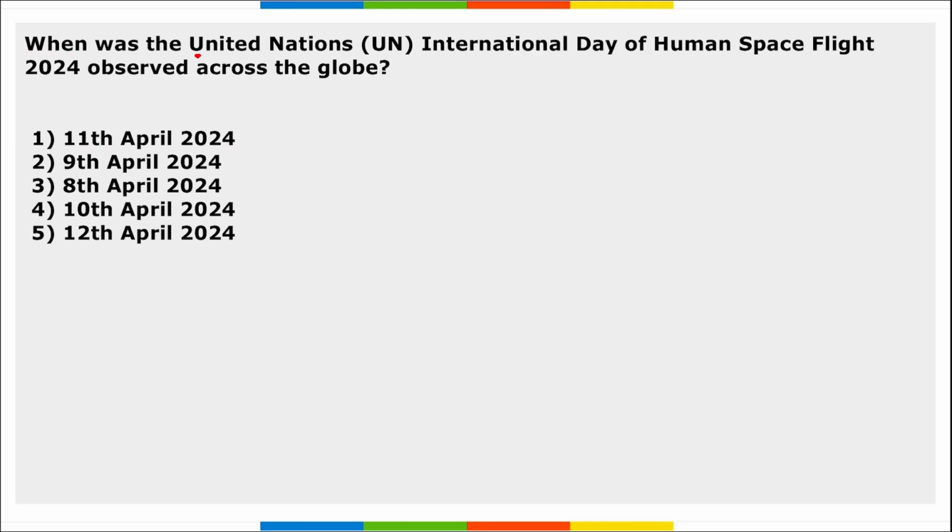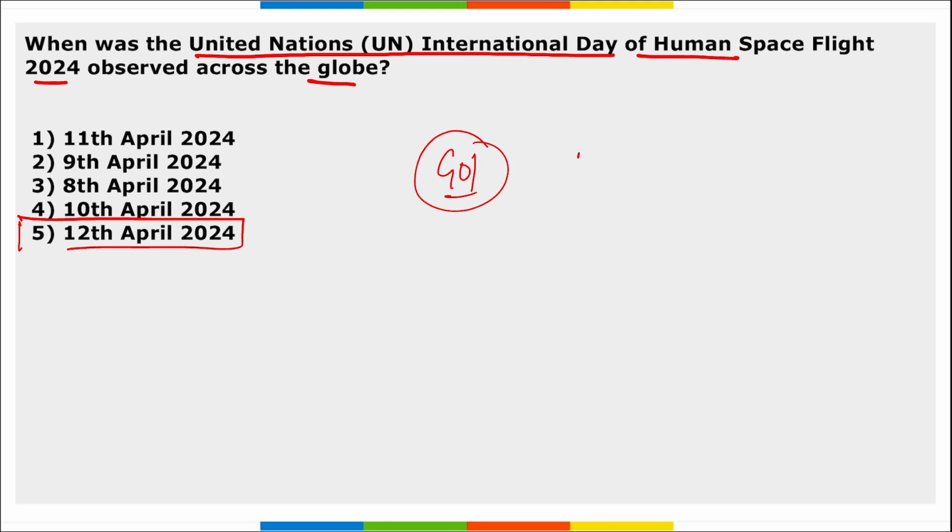Next, when was the UN International Day of Human Space Flight observed across the globe? So the UN International Day of Human Space Flight is observed across the globe on 12th of April, and it is to celebrate the beginning of the space era for mankind and underscores the important role of space and science. And also remember, the Government of India has allowed 100% FDI in the space sector. The first ever International Day of Human Space Flight was observed on 12th of April in 2011.